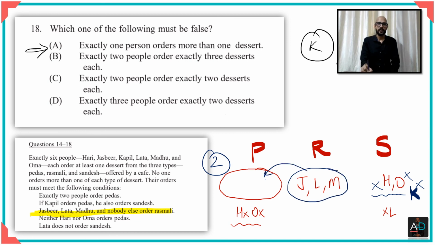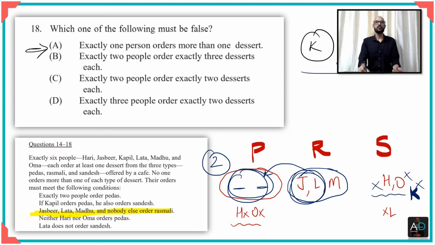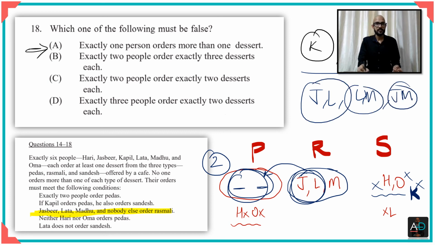So let us say if we had two of these three people here, it again means that these two people who are here have ordered more than one dessert. That means in the second case also we get J and L, or we get L and M, or we get J and M. But whatever, what I mean to say is that in both cases, you have more than one person who has ordered more than one dessert, or one person has ordered, say, 2 or 3 desserts, right?